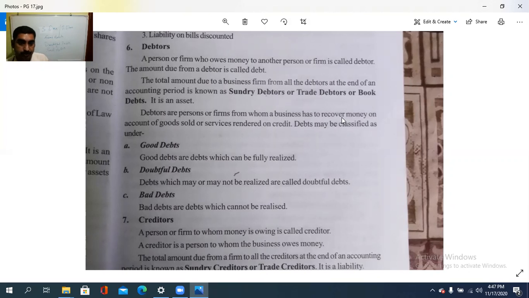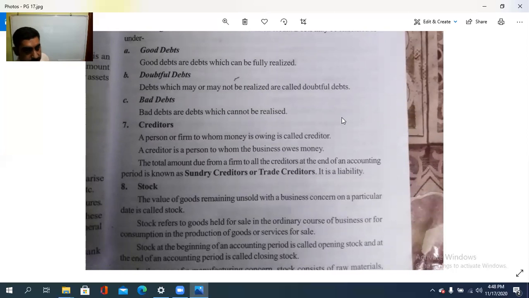So under that, what is a good debt, what is a doubtful debt, and what is a bad debt? So the meaning is, good debts, nalla kadanga, that is the amount can be fully realized, fully collected. Doubtful debts, so it can be a part only that we need to realize, and nothing to be realizable, that is the bad debt. So understood? Debtors and good debts, doubtful debts, and bad debts. Then we are going to see creditors. But debtors എന്താണെന്ന് മനസ്സിലായി, അതുപോലെ creditors.